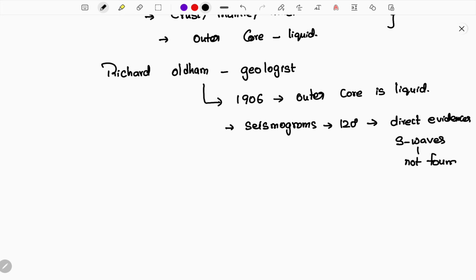So which means S waves are not found. He knows the quality and features of the S wave, which means it cannot pass through the liquid. So by this he decided that there is a so-called outer core inside the earth which is liquid in structure. This is how Richard Oldham detected that the outer core is a liquid.